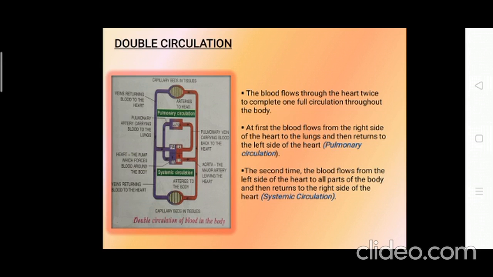At first, the blood flows from the right side of the heart to the lungs and then returns to the left side of the heart. That is pulmonary circulation. Second time, you can just have a look in the diagram also. The second time, the blood flows from the left side of the heart to all parts of the body and then again returns to the right side of the heart. That's systemic circulation.